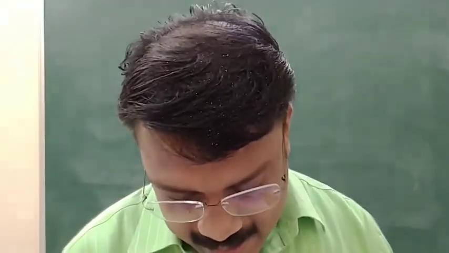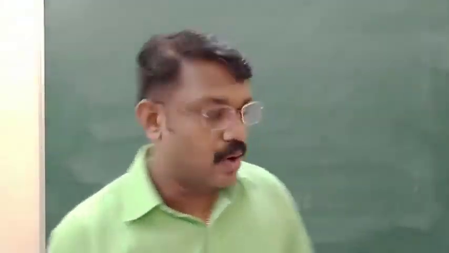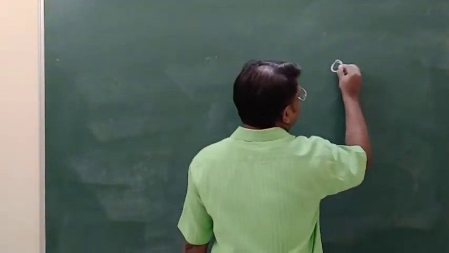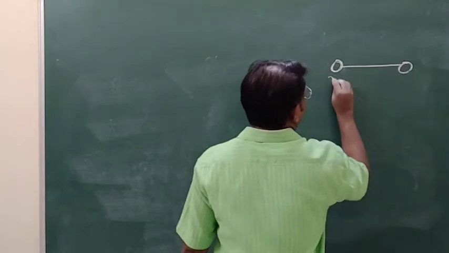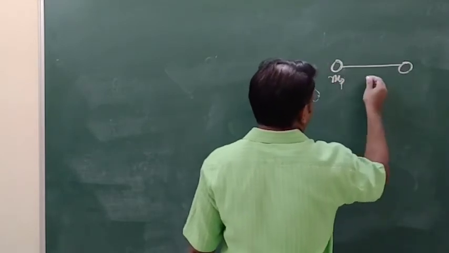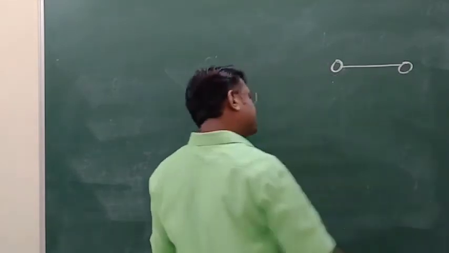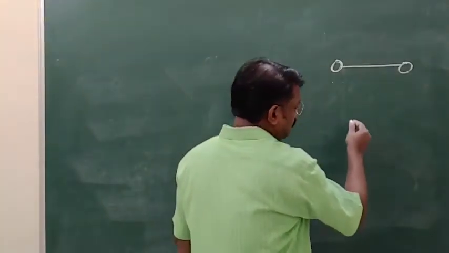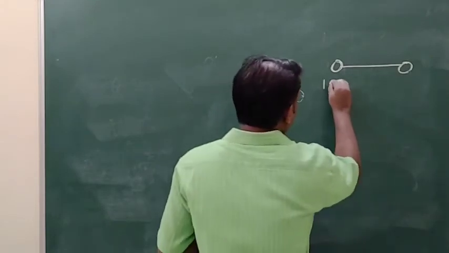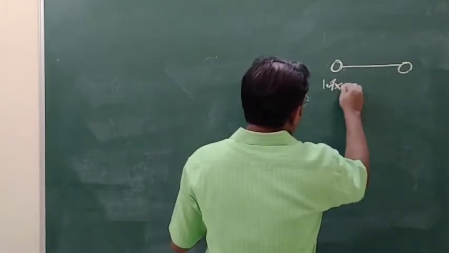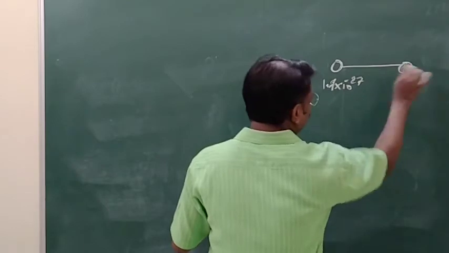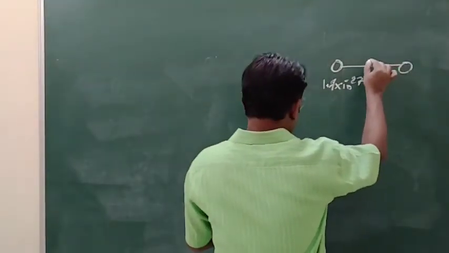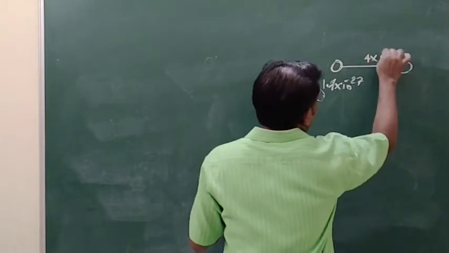So it's a linear molecule. Hydrogen is a linear molecule. Two hydrogen atoms are there, each having the mass of a proton or hydrogen atom, 1.7 into 10 to the power minus 27. Both are similar. And the distance is 4 into 10 to the power minus 10.